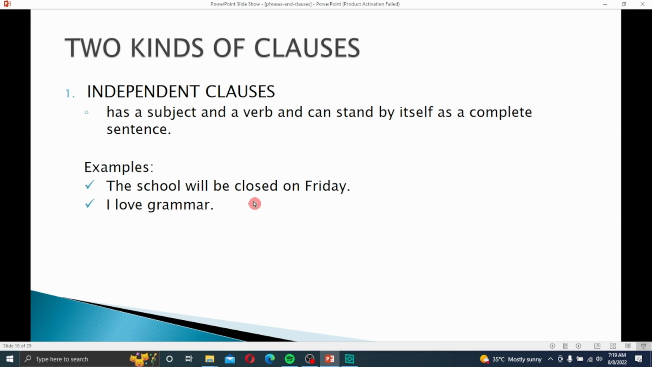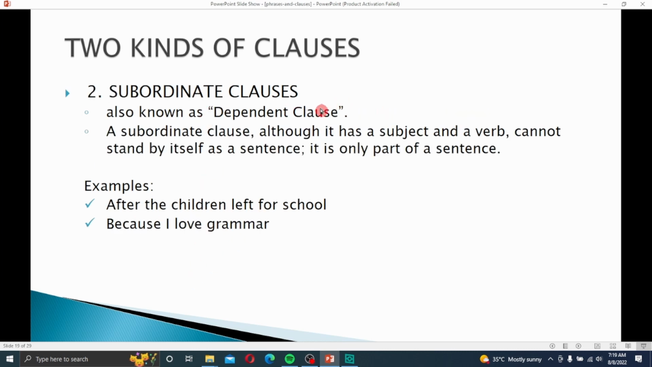The school will be closed on Friday. It is an independent clause and it is a complete simple sentence. I love grammar. It is a complete sentence and it is an independent clause. A subordinate clause is also known as a dependent clause. A subordinate clause, although it has a subject and verb, cannot stand by itself as a sentence. So it's not a sentence. It is only a part of a sentence.